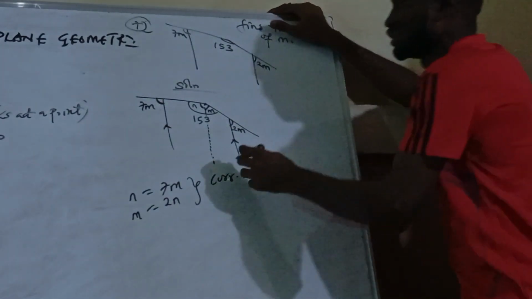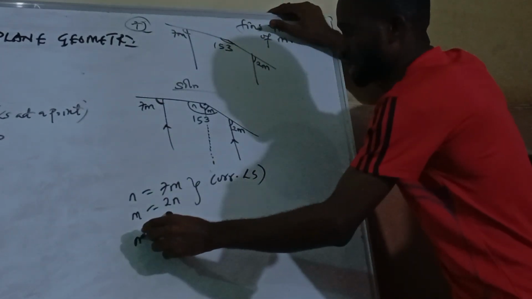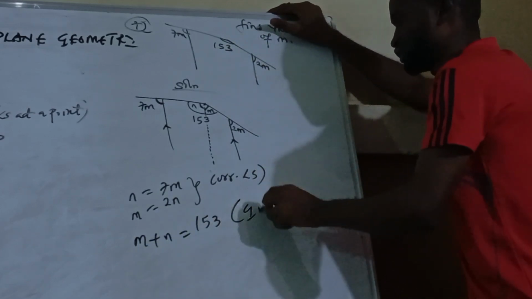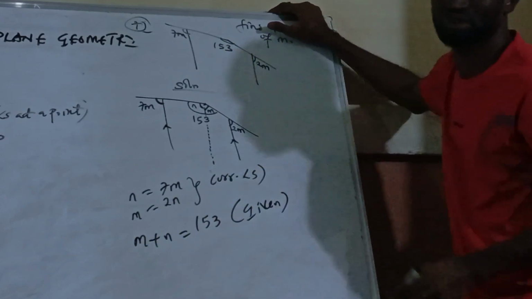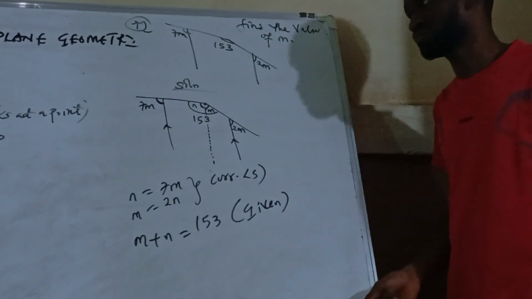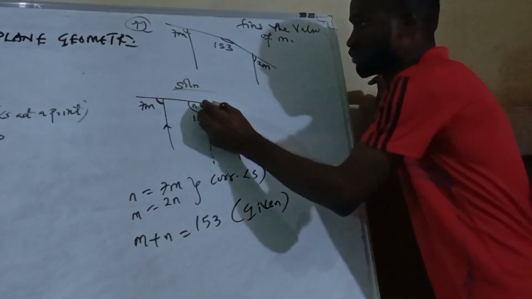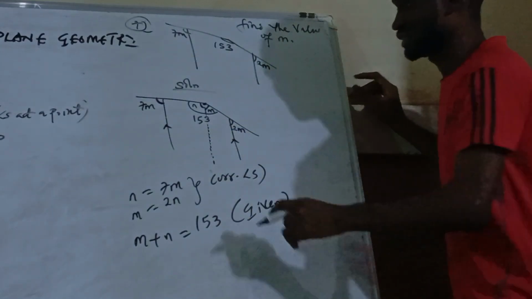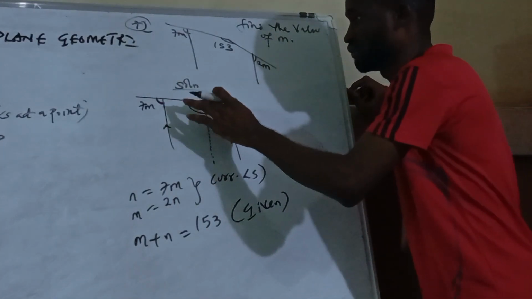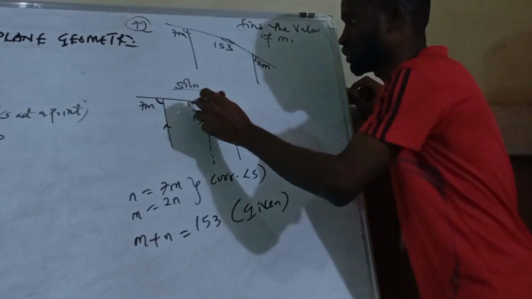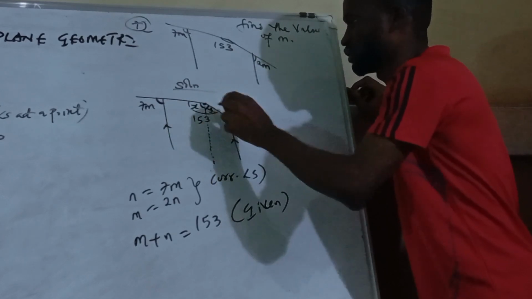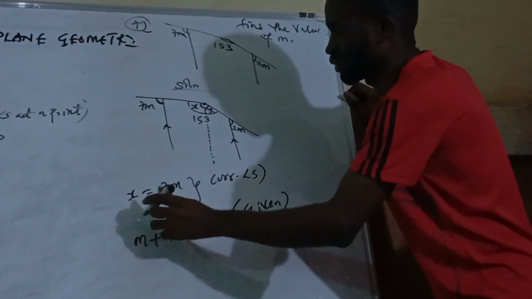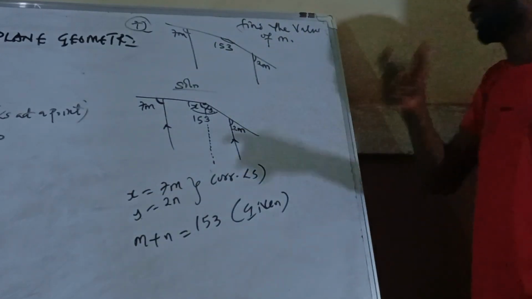Now, you know that M plus N is equal to 153. What is your reason? It was given. Because from here, this point was given. Let me use x and y here. So here is x and here is y. Let me just use x and y.